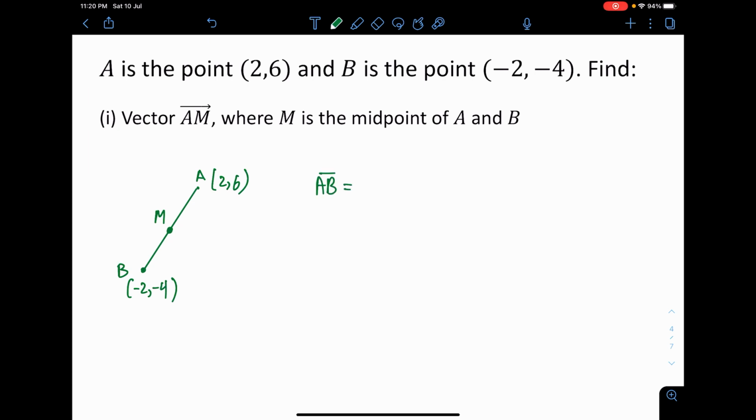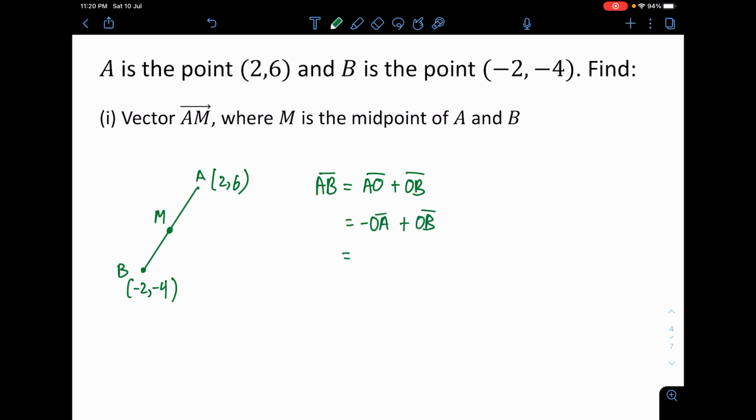First, I want to find the vector AB, which is vector AO plus vector OB. Now I didn't actually draw point O here, but I can get the vector OB and vector OA because, remember, a position vector is actually the coordinate itself. Let me fix the AO first into OA.